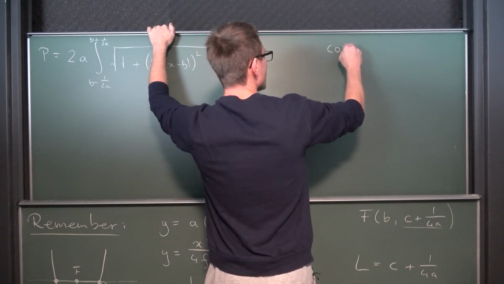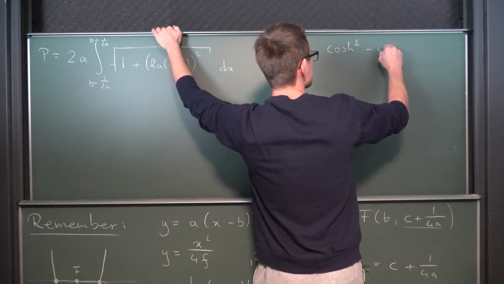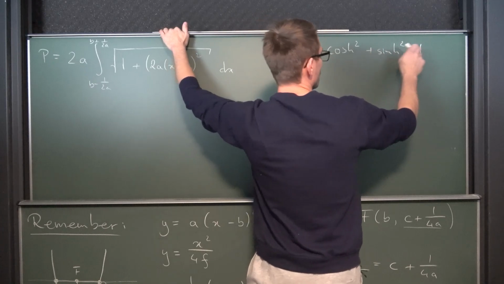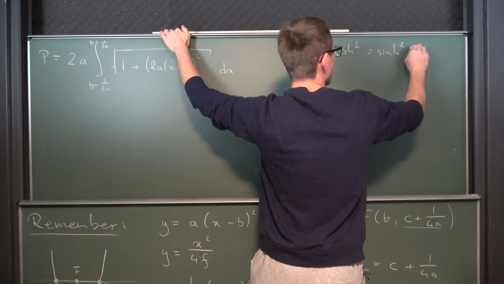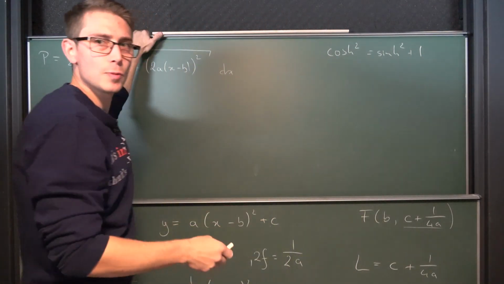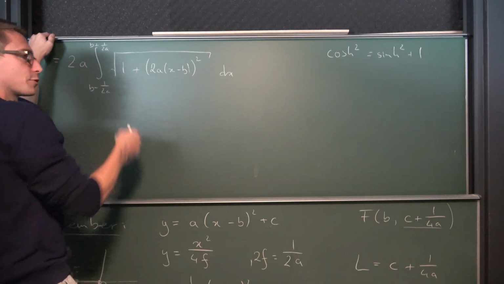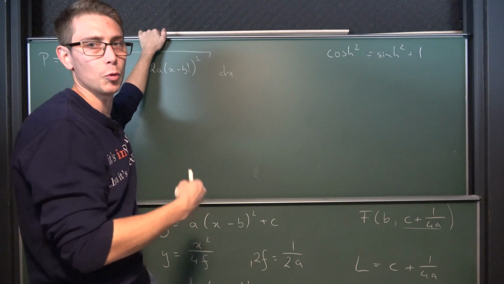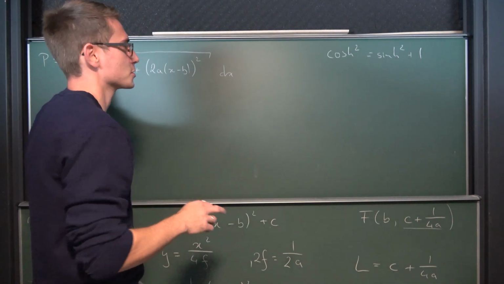Namely that the cosh squared minus the sinh squared is equal to 1. And by adding sinh squared on both sides, we are going to get that 1 plus sinh squared is the same as cosh squared. And then the square root of the cosh squared is the absolute value of the cosh. We are just going to go with the cosh instead of the absolute value to make our life a bit easier.